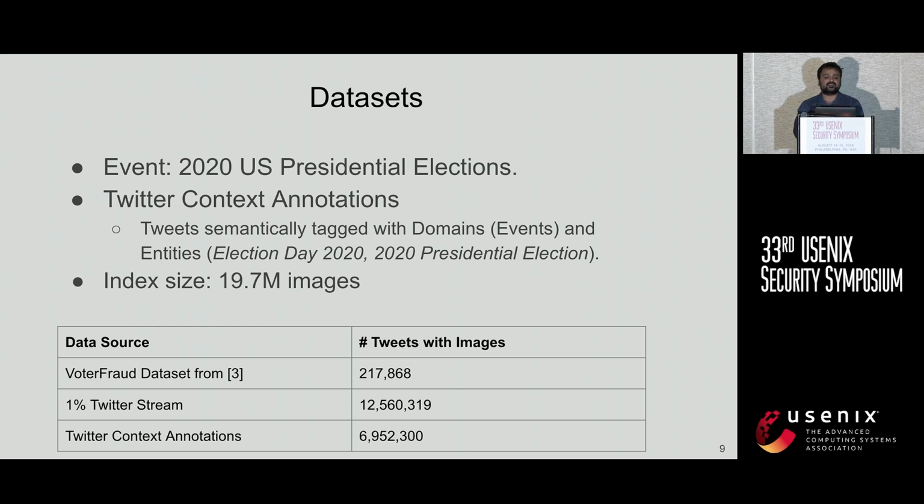This dataset was centered around the 2020 US presidential elections. We used a dataset from a work called Voter Fraud that was related to election denial tweets. We also collected our own dataset of around 6 million tweets related to the US presidential election, using semantic annotations of Twitter on their own tweets. As a control, and for adding random images to the index, we also use the 1% Twitter stream, which contains around 12 million images.